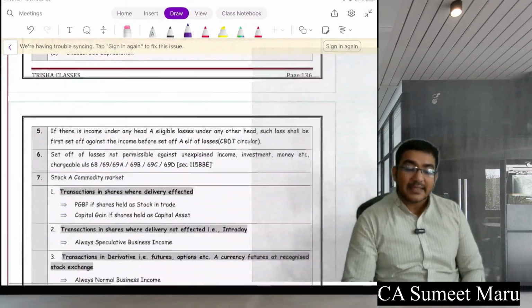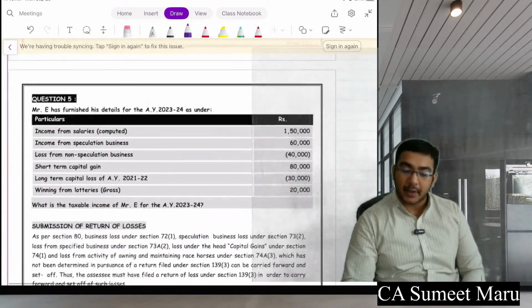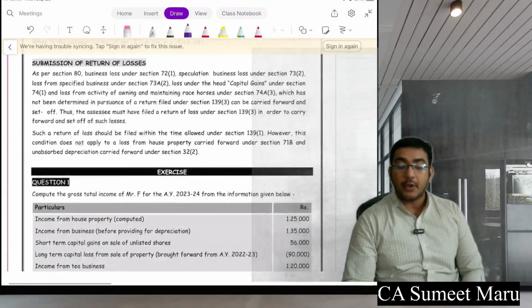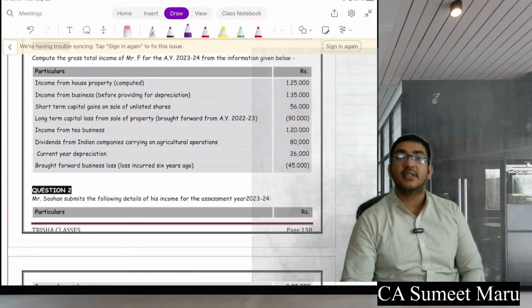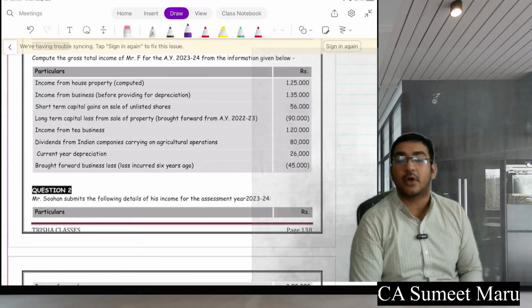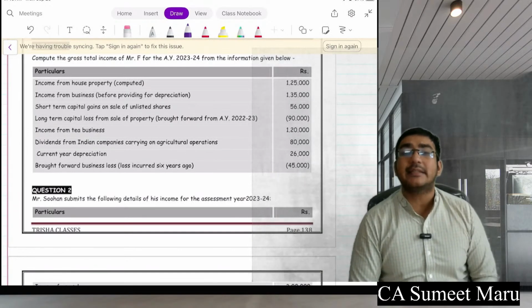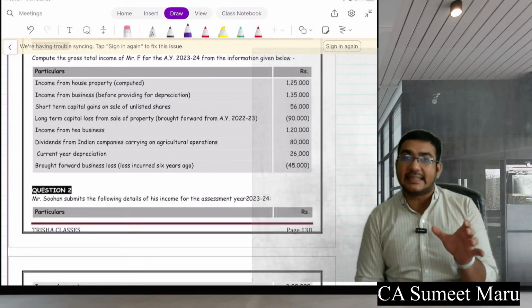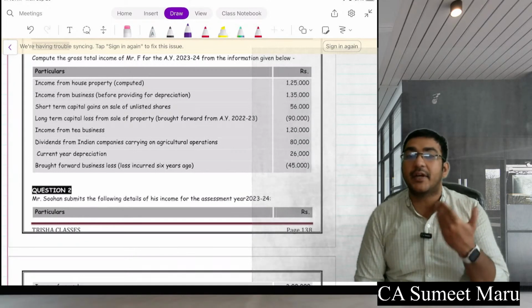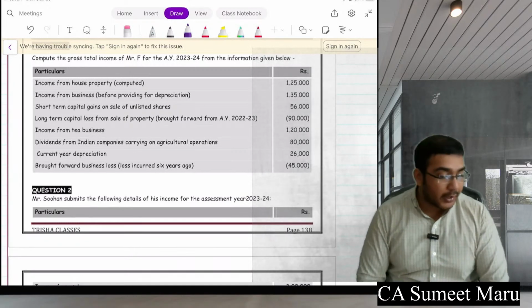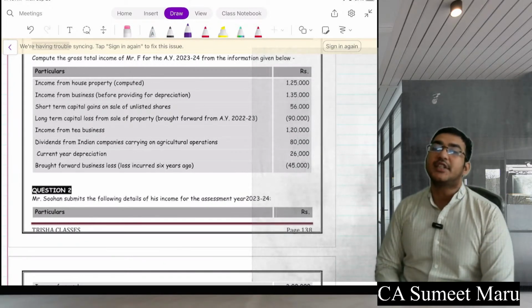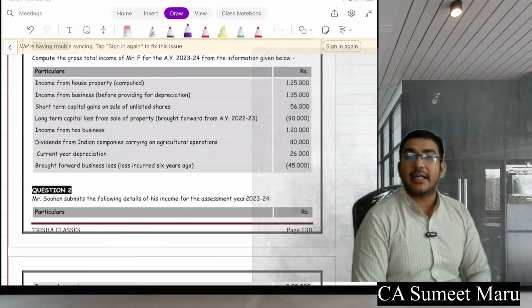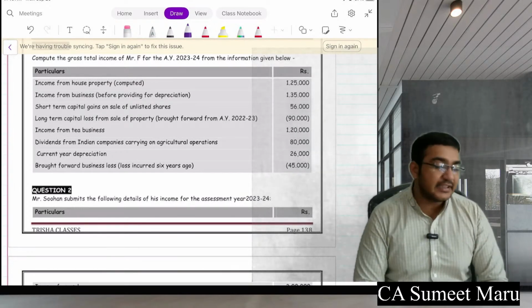I will suggest, please guys, go through the questions of this chapter, because they are very important to understand the correct thing about this particular chapter. This chapter may seem very simple for you in terms of understanding it, but it's quite difficult when you practically implement it. Okay, that's the revision of this chapter. With this, we finish up this chapter as well. Let me know if you have any queries in this chapter as well.